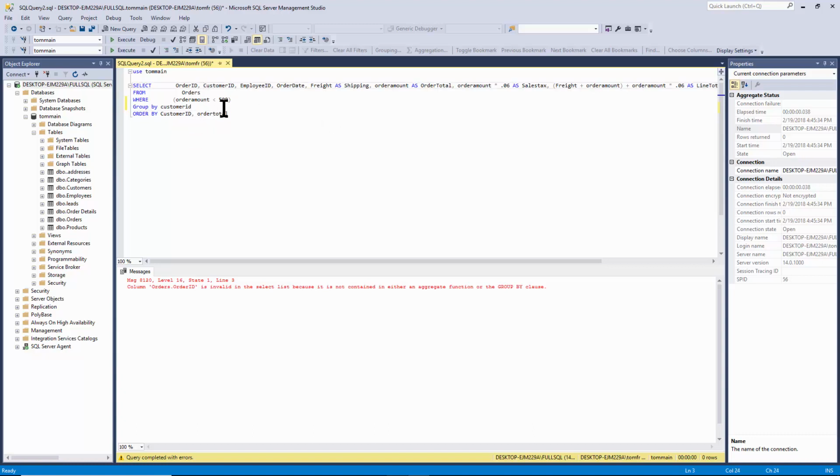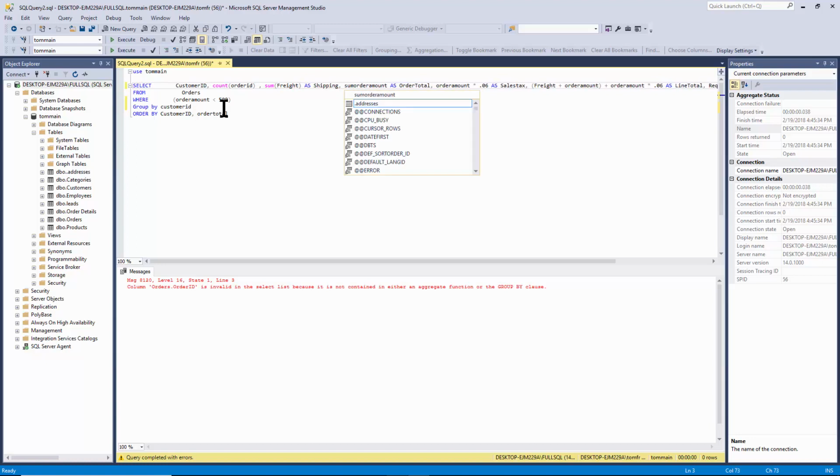So I'm going to use the customer ID. Now the order ID was there, but maybe I want to get a count of the records for each different customer. So we'll have to use something that's called a count. And then I'll say order ID from there. Now I'm not going to use the employee ID right now, so I'll get rid of employee ID. I'm going to get rid of the order date. Now for the rest of the fields here, I'm going to use a sum function. So I'll do sum of the freight. I can still call it shipping, so the alias is fine.